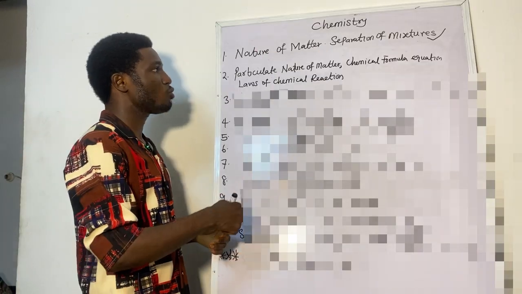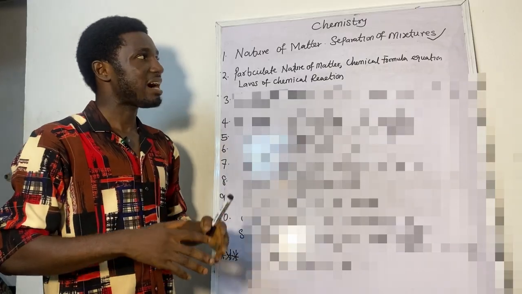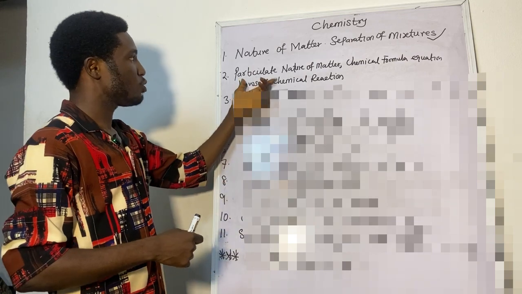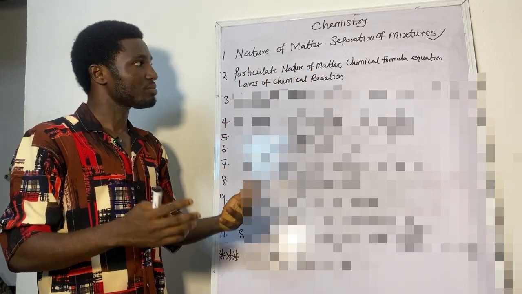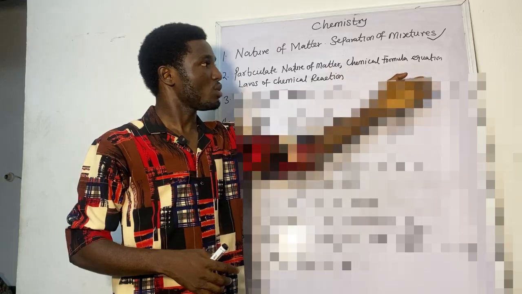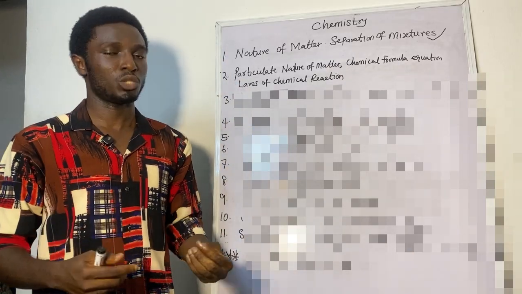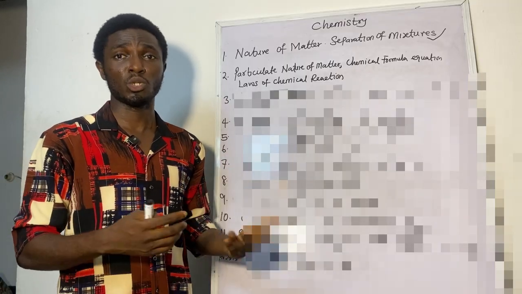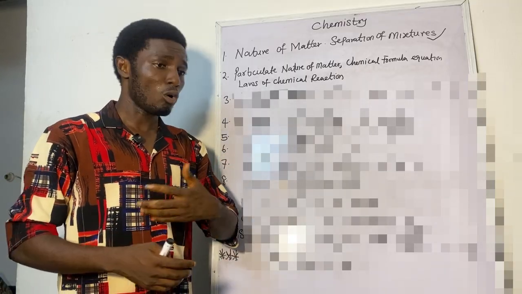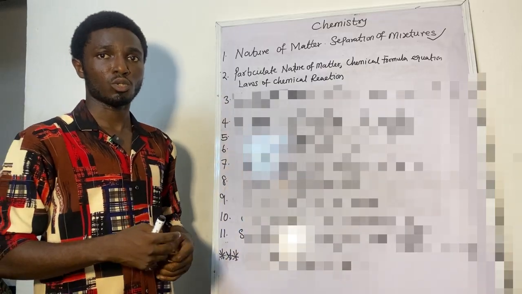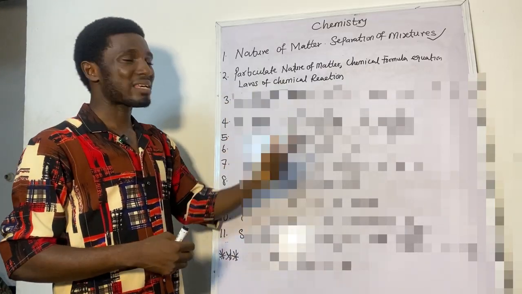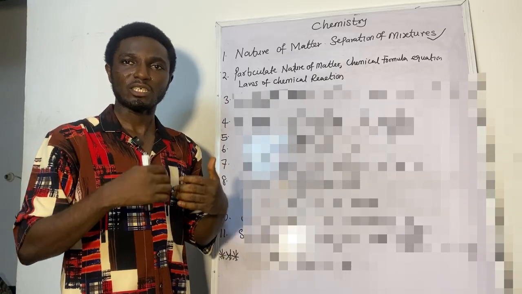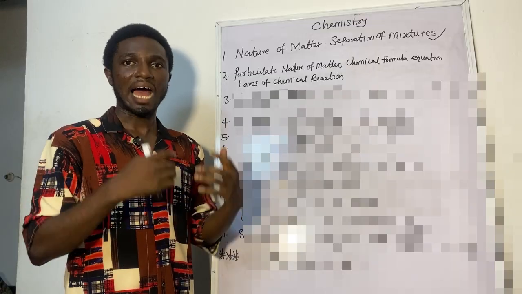The second one, we have particulate nature of matter, chemical formula equation, laws of chemical reaction. Chemical formula equations, how to balance chemical equations. Many students don't know how to balance chemical equations, and JAMB tests your knowledge on that. They can give you different types of equations, redox equations, or the normal equation that you know. And then laws of chemical reaction: there are laws that you need to know as a chemistry student preparing to write an exam.